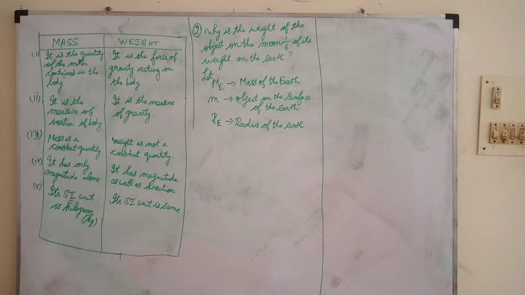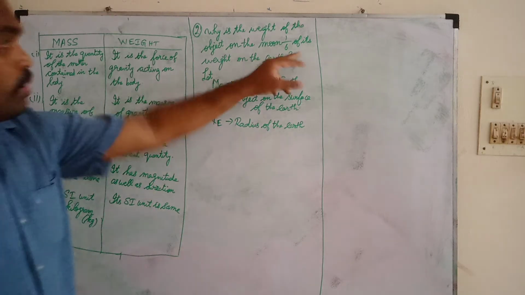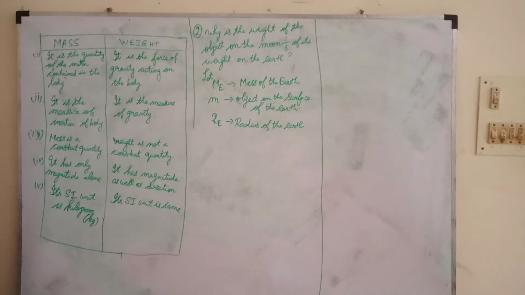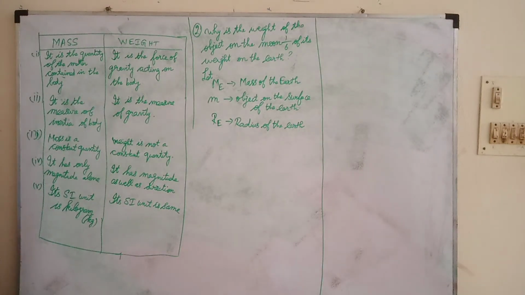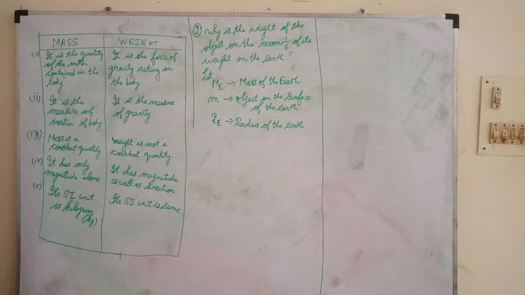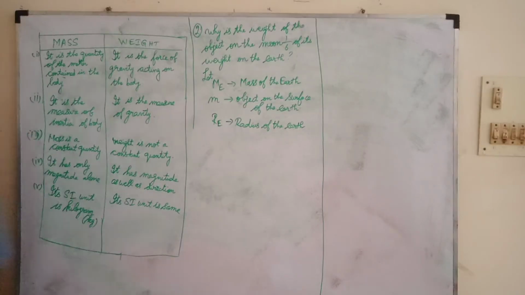Yes, sir. Okay. The next one is, why is the weight of an object on the moon 1/6 of its weight on the earth? They are asking about the weight of the object. So weight of the object on the moon equals 1/6 multiplied by its weight on the earth.